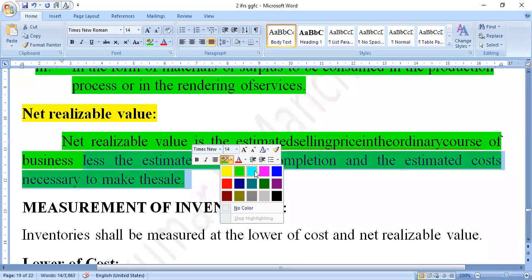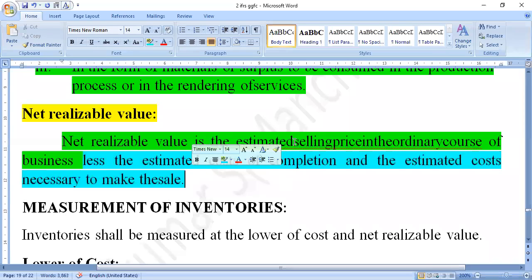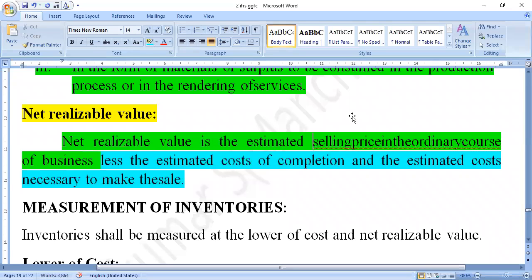These two we deduct from the estimated selling price. That is what we call net realizable value.